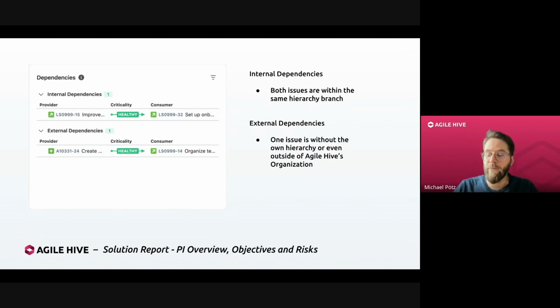So, for example, coming back here to the solution report from earlier, a dependency to a capability in a different solution would be listed as an external dependency, whereas a dependency to a team issue beneath your solution would be listed as an internal dependency here.